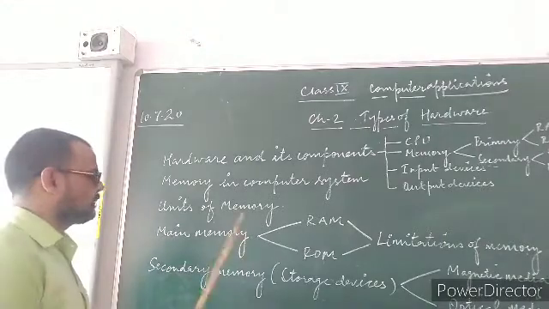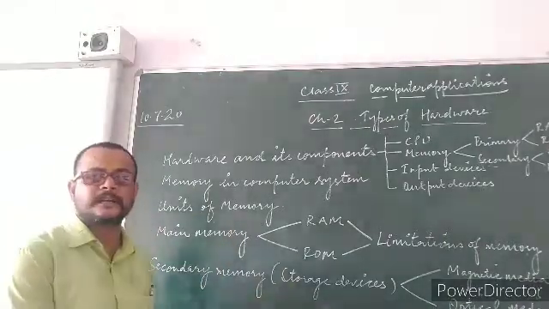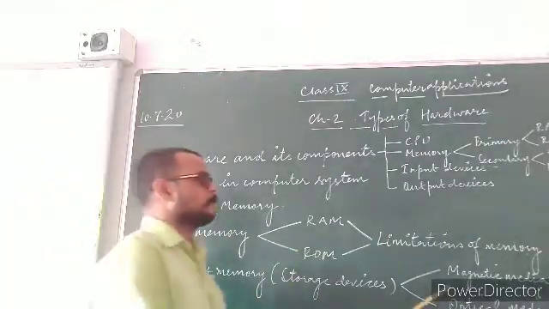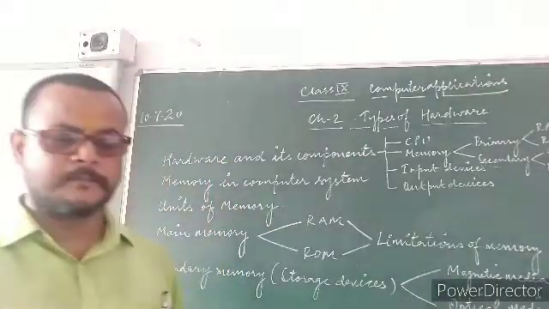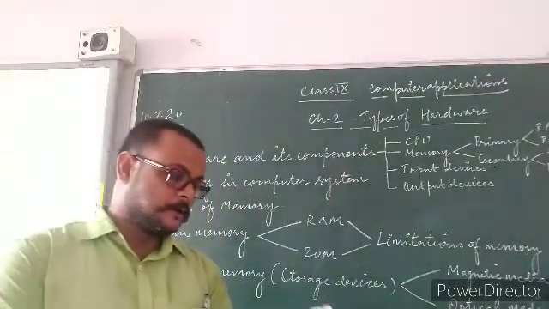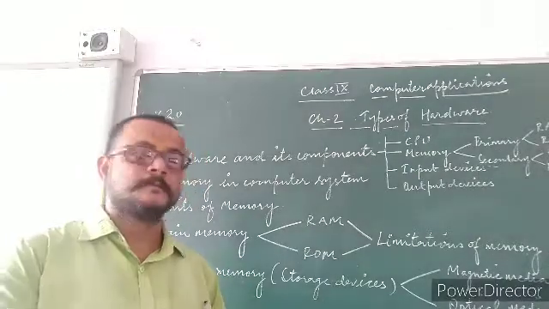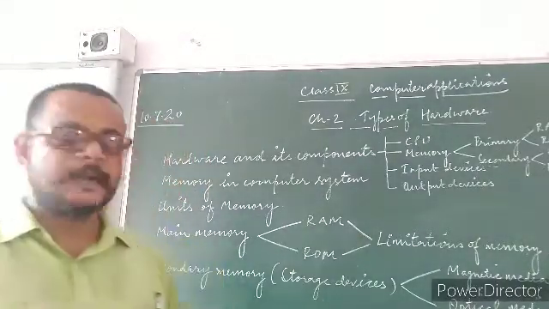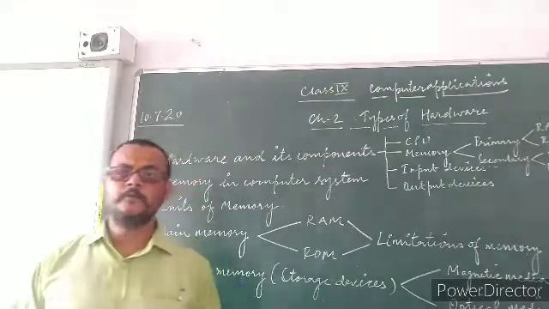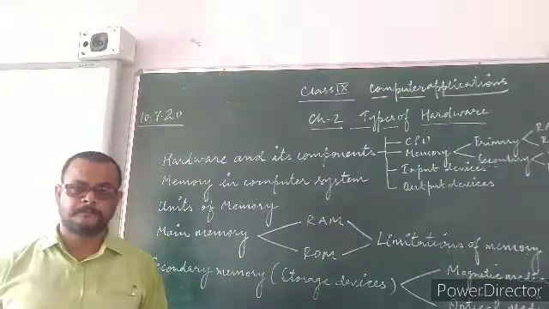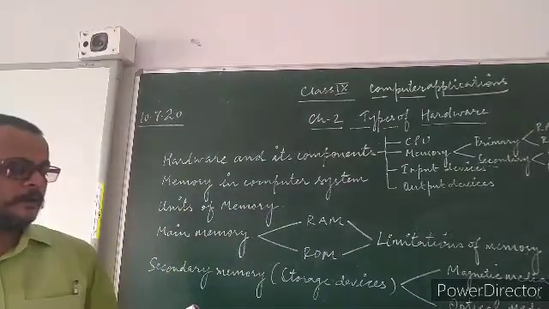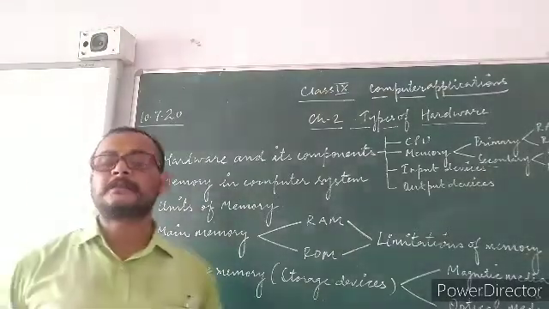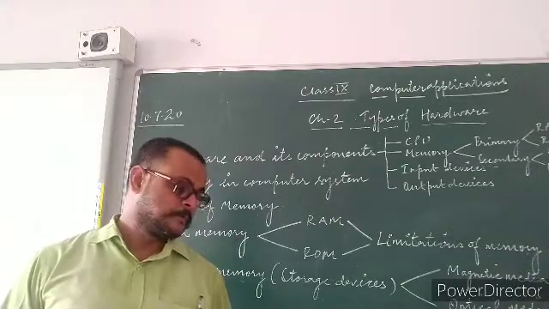Secondary memory or secondary storage devices: magnetic media and optical media. To understand it, see 2.3.3 on page number 29 of your book.